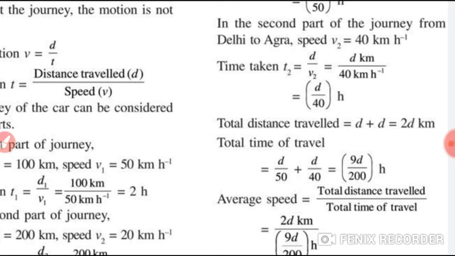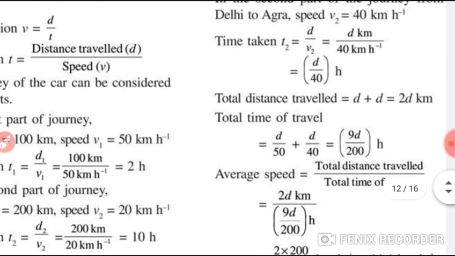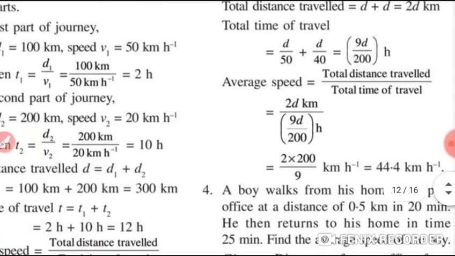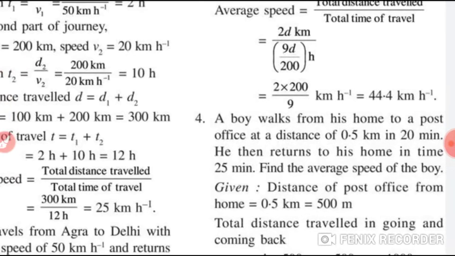Okay, now the total distance will be what? d plus d is equal to 2d kilometer. Similarly, total time of travel is d by 50 plus d by 40. That means here we can say it as 9d by 200 hour. So average speed is equal to total distance traveled by total time taken. So when you solve this, students, your answer will come 44.4 kilometer per hour.